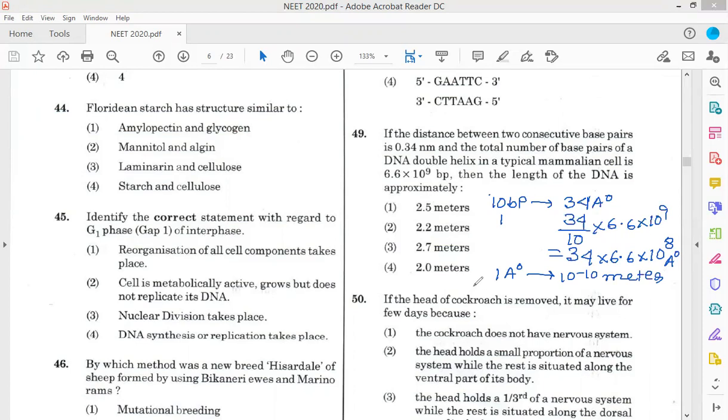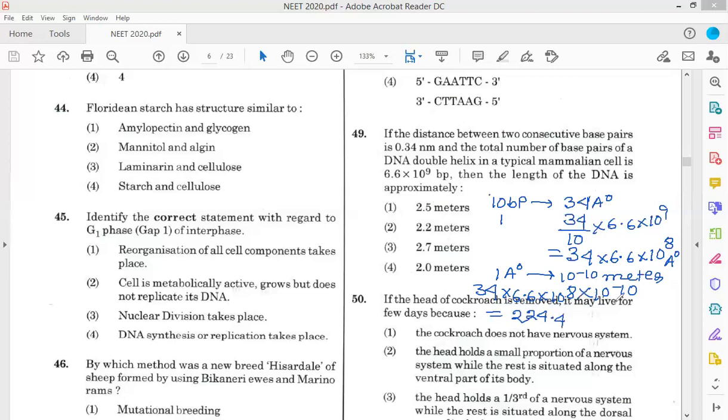So 34 into 6.6 into 10 to the power 8, into 10 to the power minus 10 to get it in meters. 34 into 6.6 comes to 224.4.